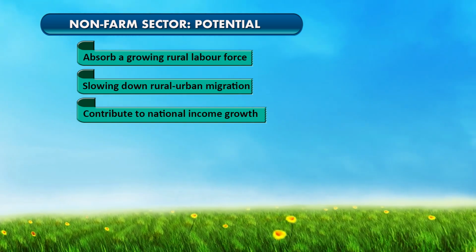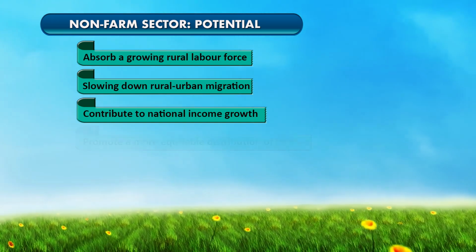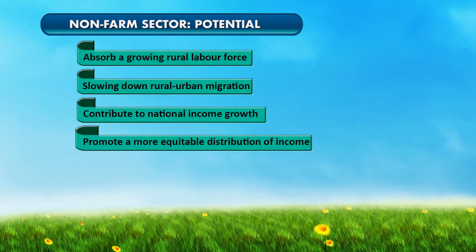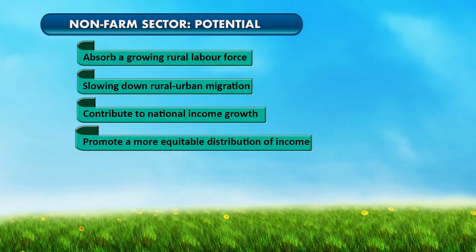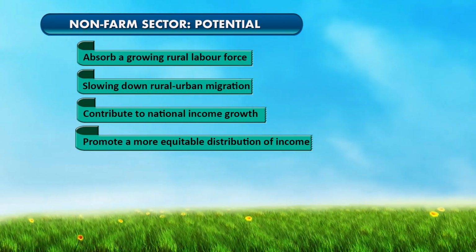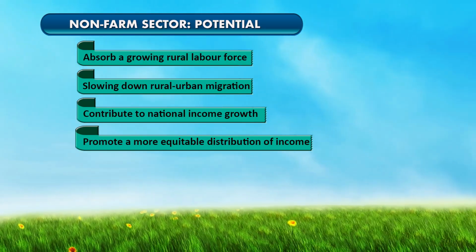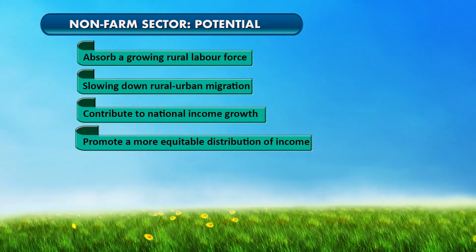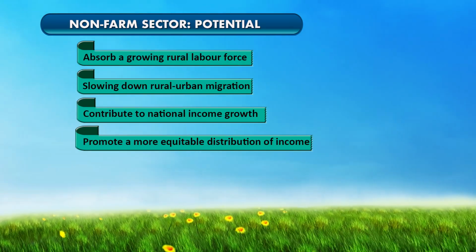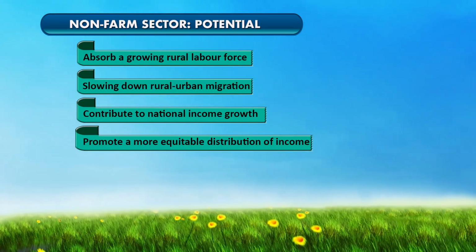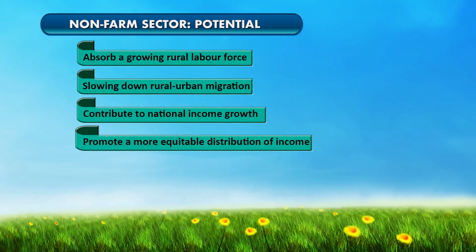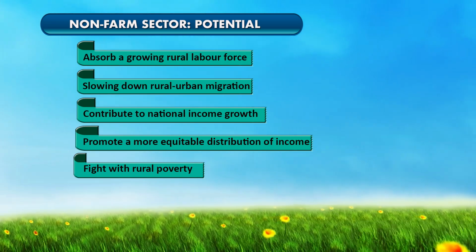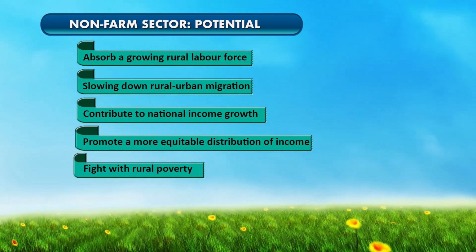And the non-farm sector activity also helps in a more equitable distribution of income, because in the urban areas we have the large industries and service sectors, but when we promote the non-farm sector in the rural area, it provides income in the rural area. So, that is why it also helps in more equitable distribution of income. And the non-farm sector has the capacity to fight the rural poverty problem.